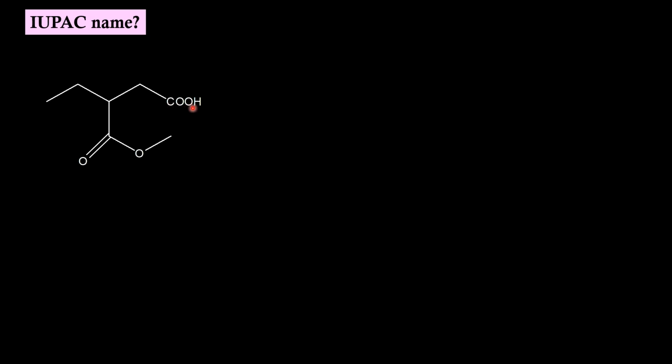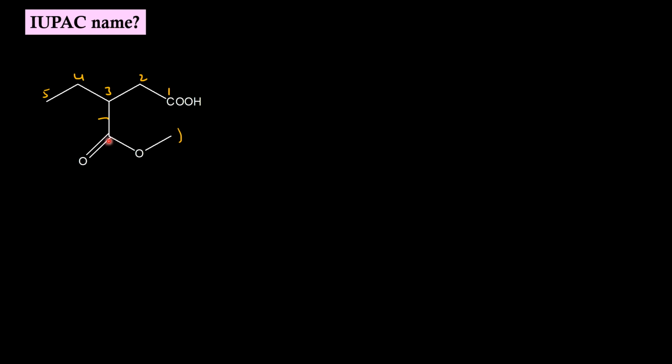Molecule has carboxylic acid and ester functional group. Again, carboxylic acid wins over ester. This is our longest parent chain. If we start numbering from the carboxylic acid carbon, then we have ester sitting as a substituent on third carbon.